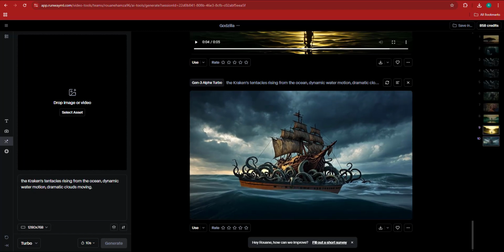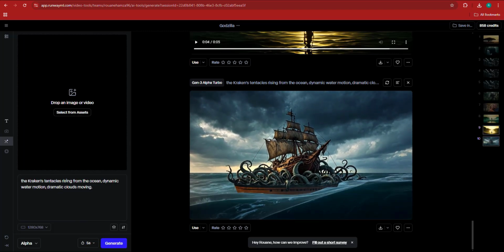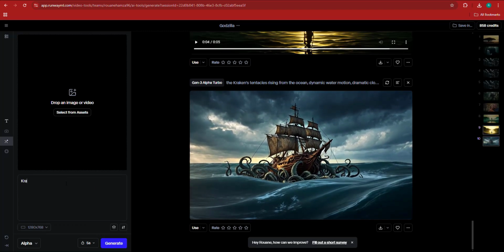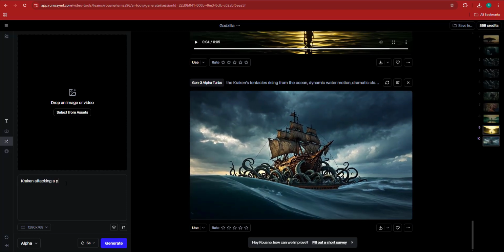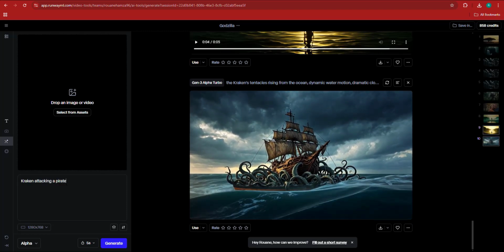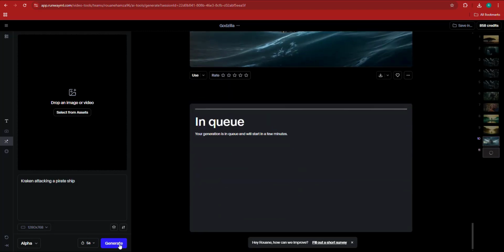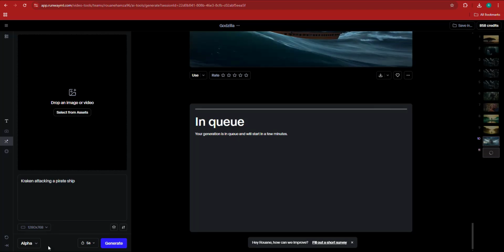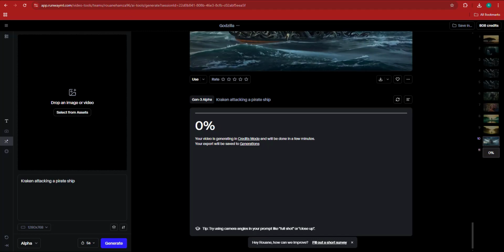All right, while Sora is generating that scene, we can try something. So in Gen 3 Alpha, we can try something like Kraken attacking a pirate ship, and then we can generate the scene. It should only be about 5 seconds. I'm only using Gen 3 Alpha because with Gen 3 Turbo you need to provide it with an image first, then a prompt as well. And I'm not sure what Sora's results are.